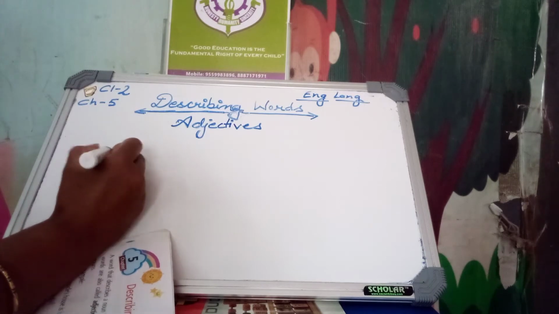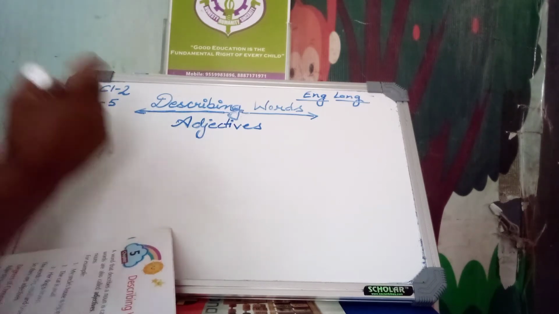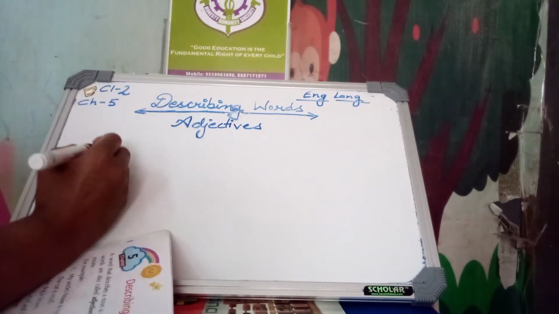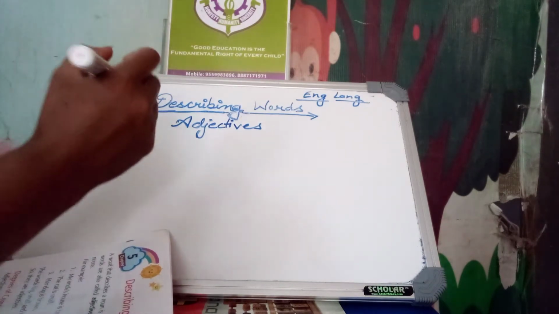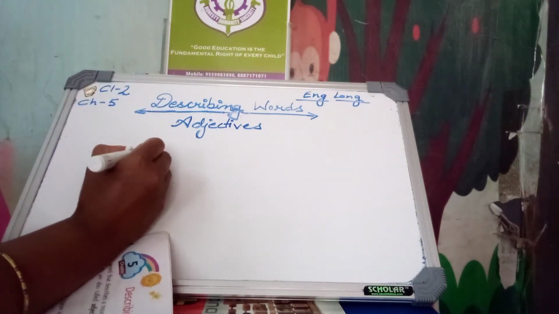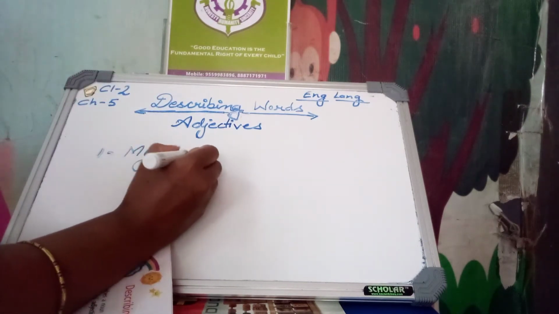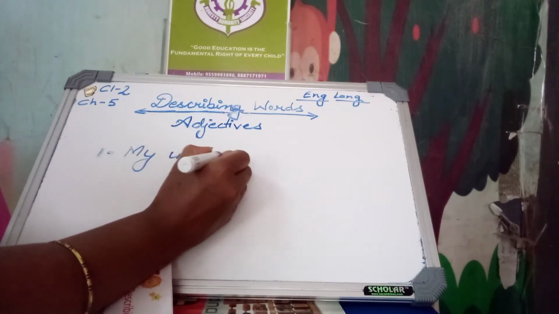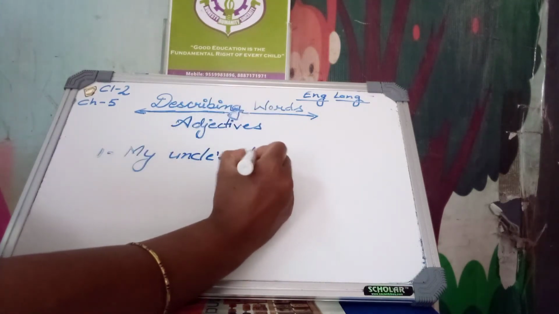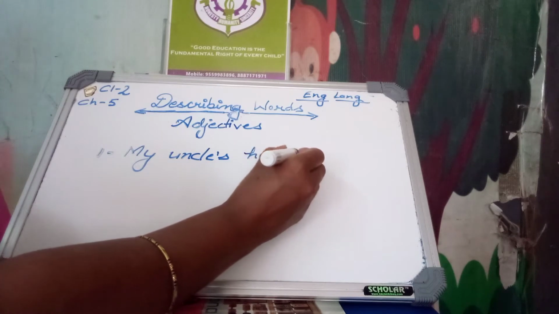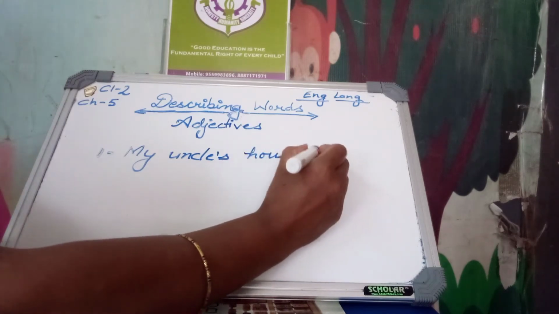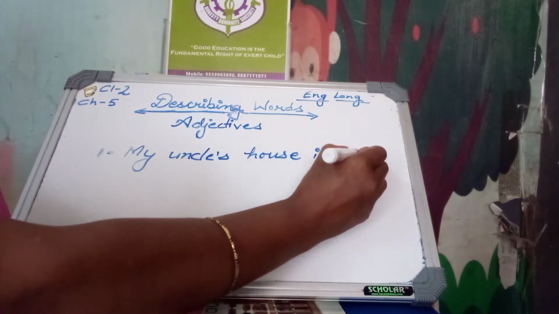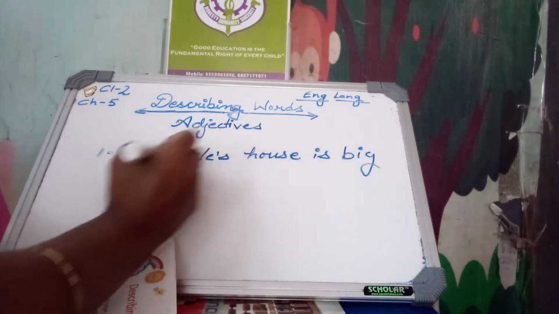First example is: my uncle's house is big in size.